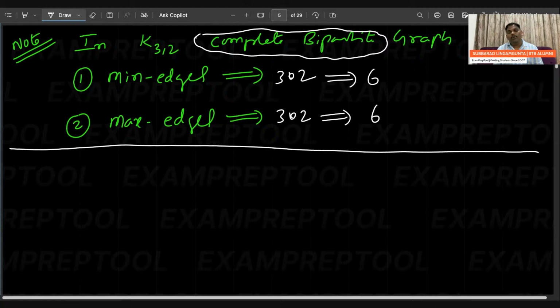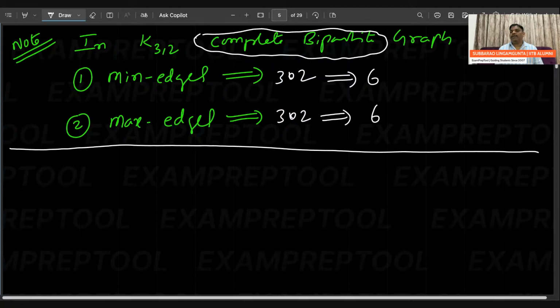Bipartite means minimum and maximum will come. But it's a complete bipartite, no? Complete means complete. This is where people will get confused. Already mentioned complete. Complete means what? Every vertex should be mapped. Within M, no mapping. Within N, no mapping. If at all there is mapping, it is not bipartite.